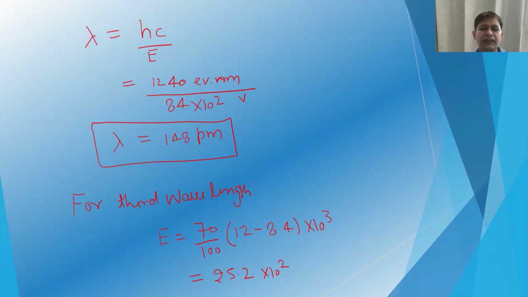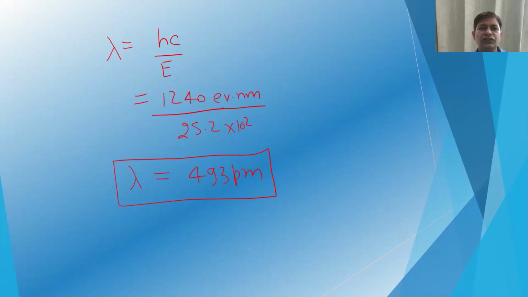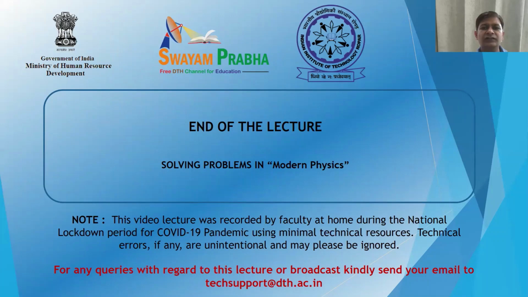Now for the third wavelength, again it is 70% of leftover. So it will be 12 minus 8.4 into 10 to power 3. So we will have 25.2 into 10 to power 2. Now the wavelength corresponding to that will be 1240 electron volt nanometer divided by 25.2 10 to power 2. So the third wavelength will be 493 picometer. So with that, this is the end of the lecture, and thank you very much for your attention.